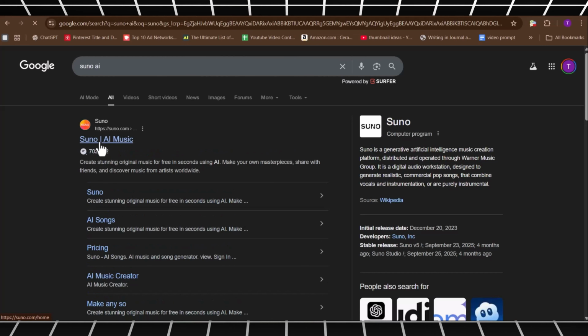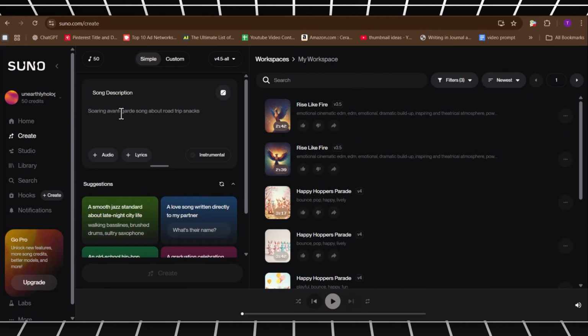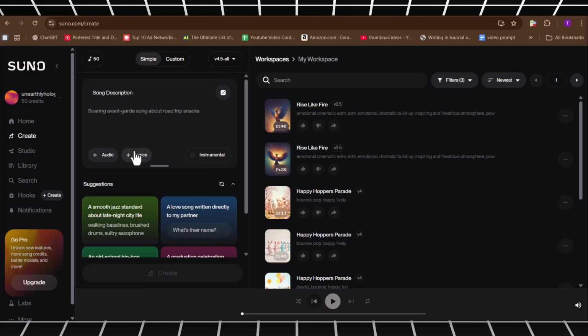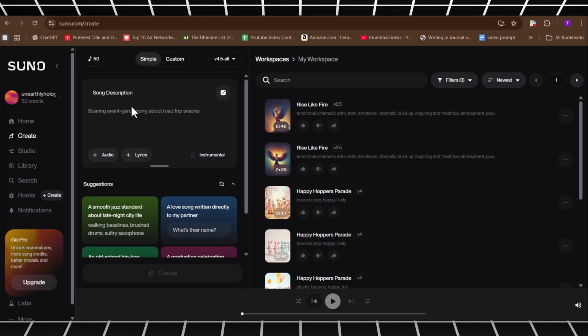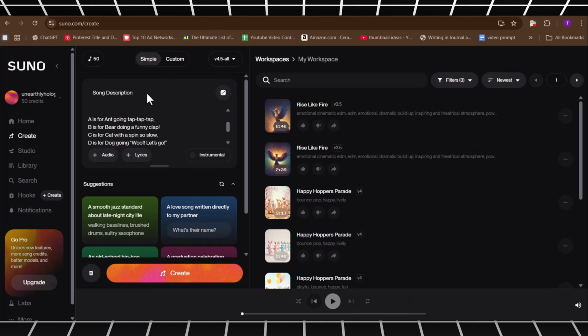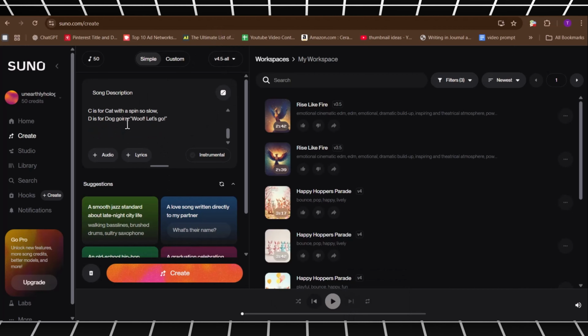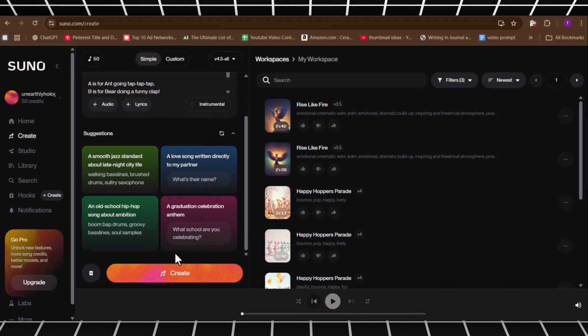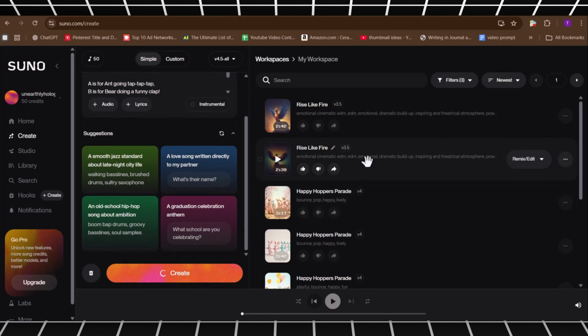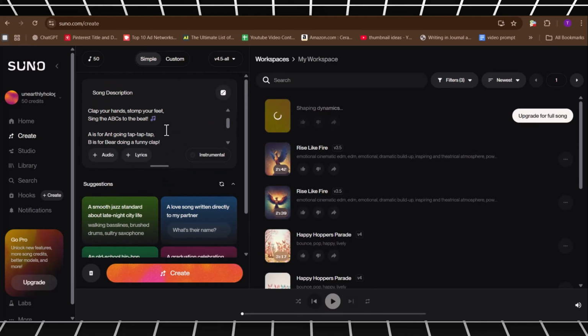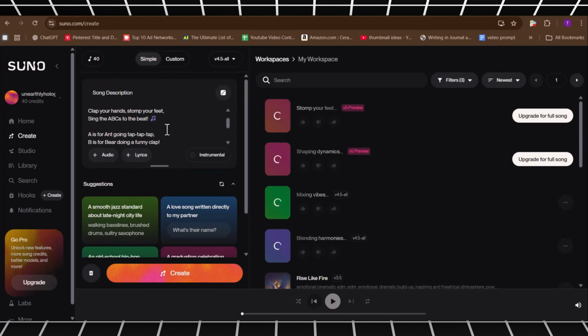Go to Suno AI, then click the Create option. Next, add the song you generated earlier using ChatGPT. Now, click Create, and in just a few seconds, you'll get 3 AI-generated rhyming songs. Let's listen to them.